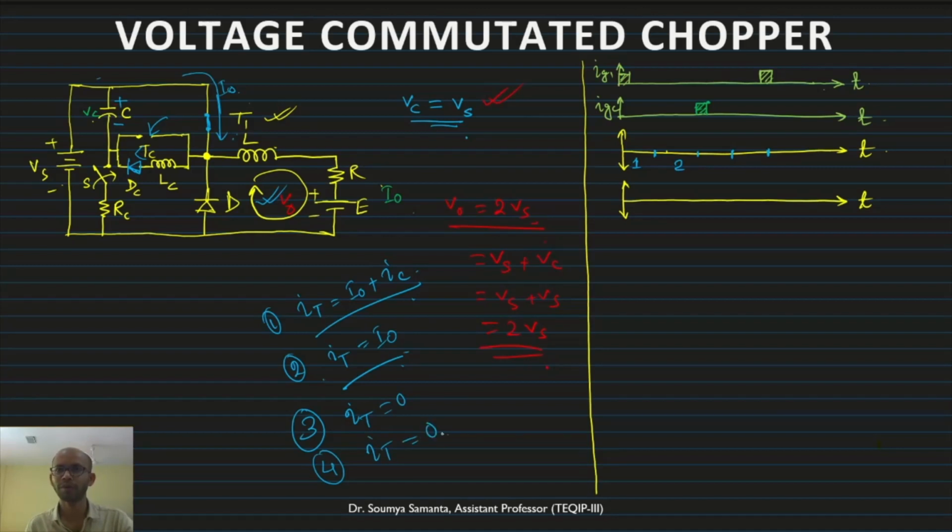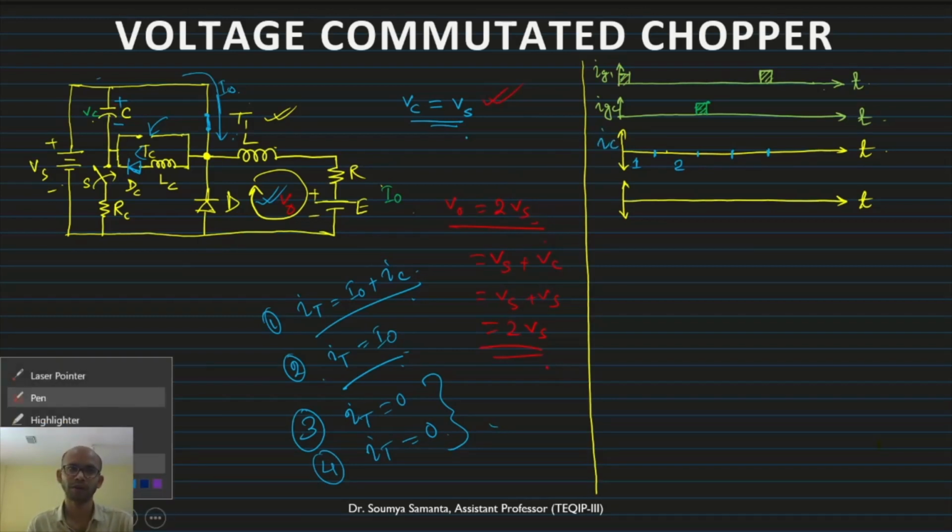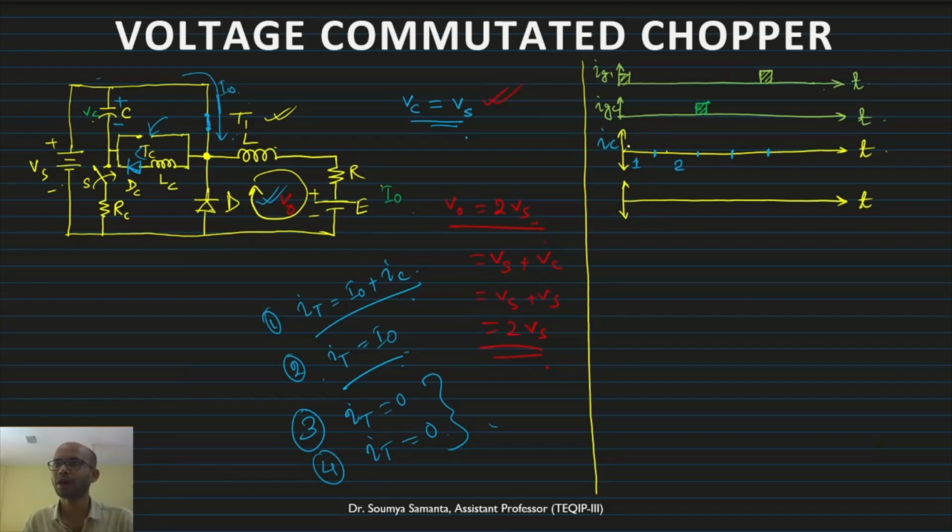IT will remain 0, because this is turned off. What about the IC? IC will start increasing gradually, and then after some time it will come back to 0.